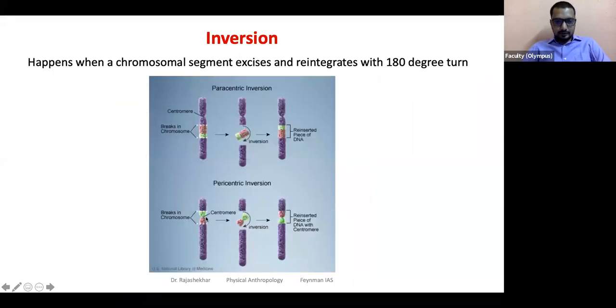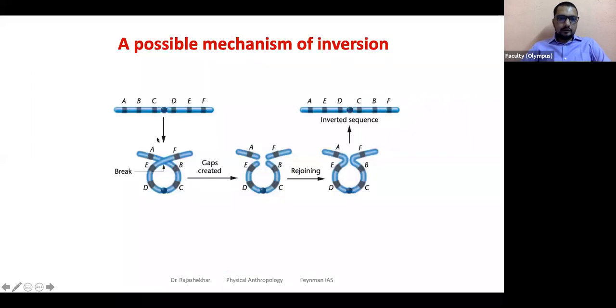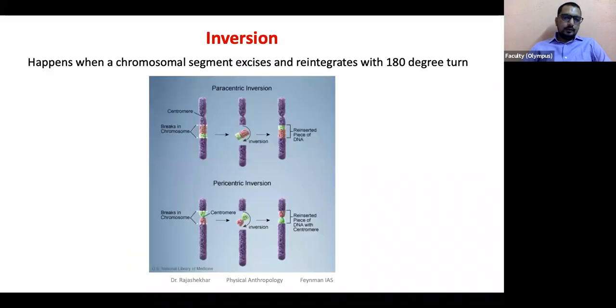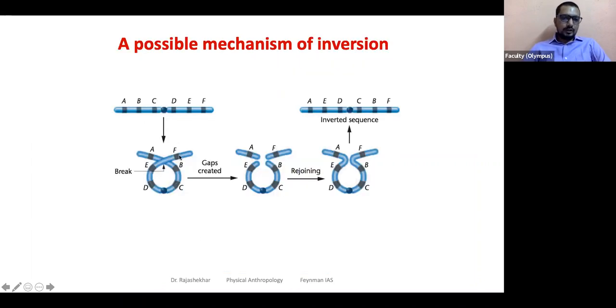It is something like this, but we have a huge region here. Out of 6 genes, 4 genes are involved, and that includes also the centromere. So it is a pericentric inversion. The question is simple. Here we just talked about paracentric inversion happening outside the centromere, while pericentric involves the centromere. Is the inverted region including the centromere or not? It did, right? B, C, D, E, both around the centromere. It got flipped, so the centromere is part of it. It is called pericentric inversion.